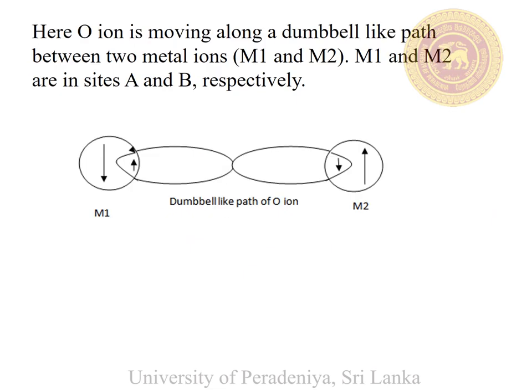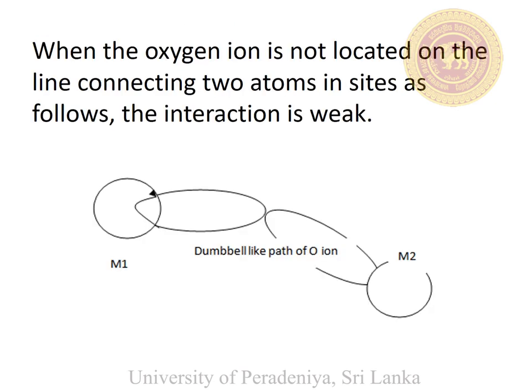In this case, the oxygen ion is on the line connecting two metal ions. In this case, the super exchange interaction is very strong. If the angle between M1O line and M2O line is not 180 degrees, then the super exchange interaction is weak.